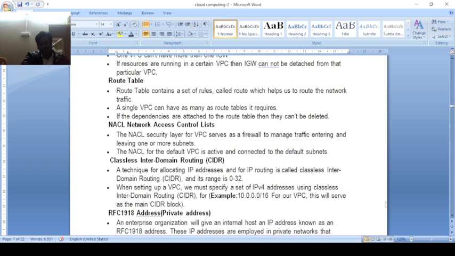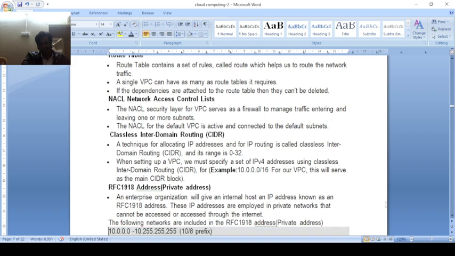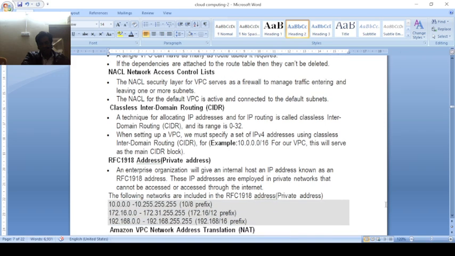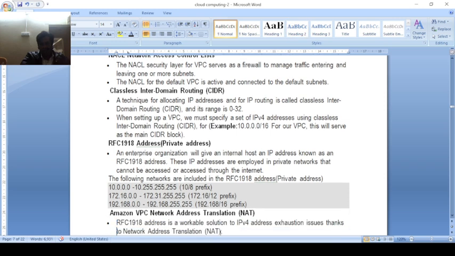This IP address is employed in a private network. Here is an example of an IP address, like 10.225. Amazon uses address translation for IP addresses.